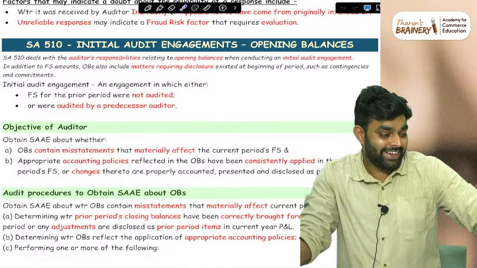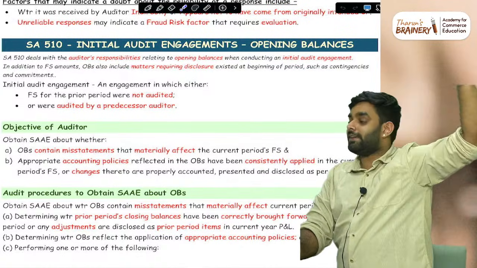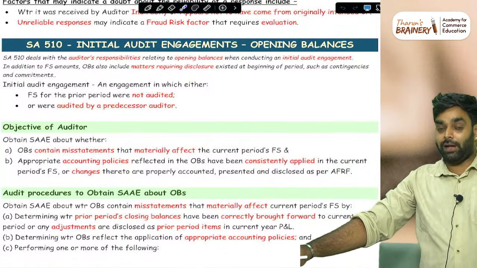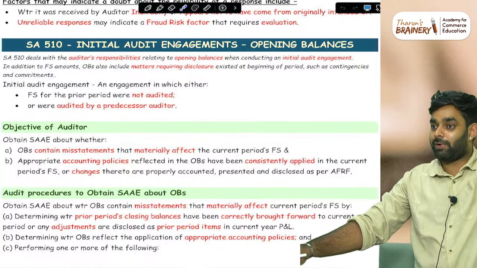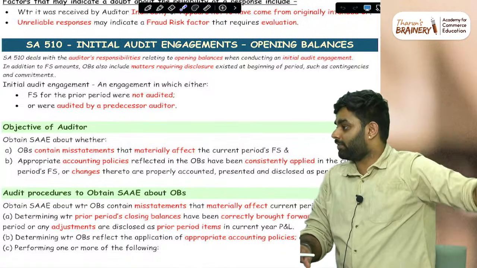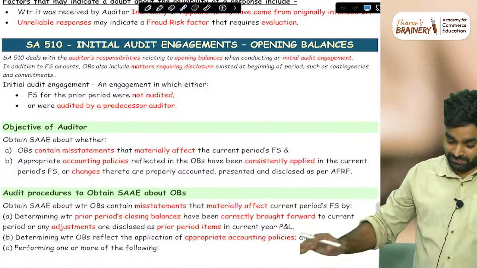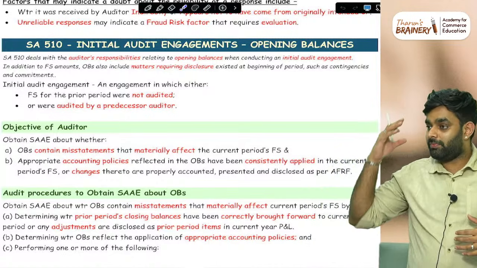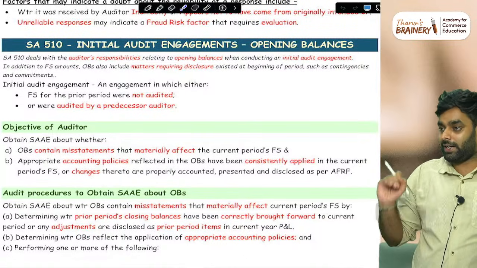I love it. Because when I first learned CA in Final, Inter level 710 was there, but I never understood it. I memorized it at Final level, and spent a lot of time studying that standard. How comparatives work, how corresponding figures work, a lot of confusion was there. Then I clarified it, and once it is clarified, it is easy. 710 is a question, but we cannot predict what they are going to ask. Basically, only 3 things are inside it to ask. Let's see.